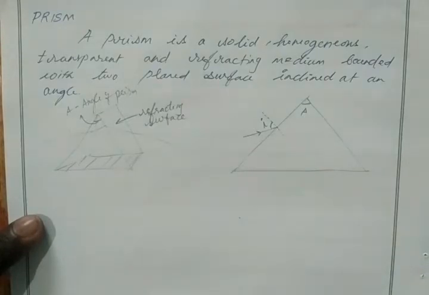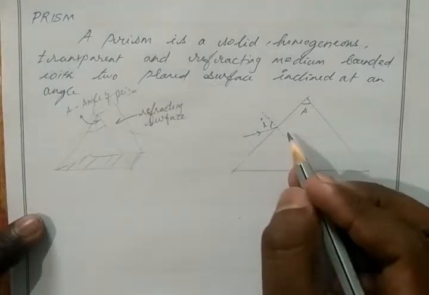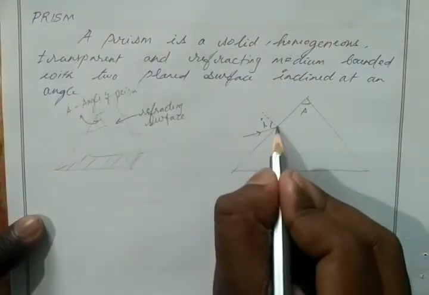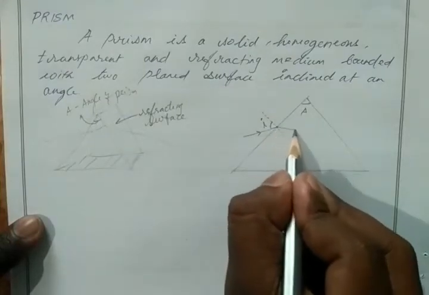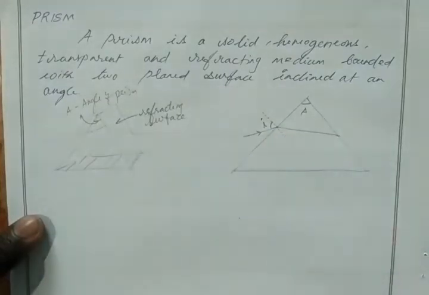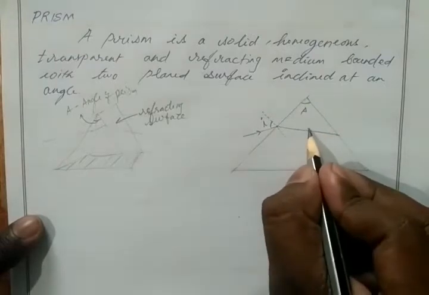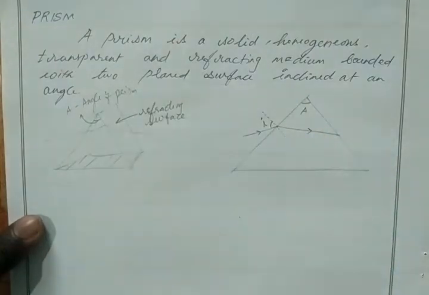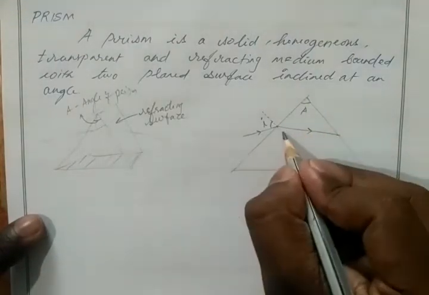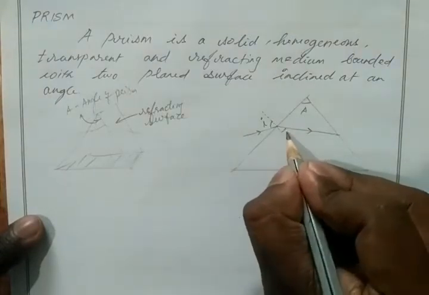Then what will happen from rarer to denser? It moves towards the normal. Okay, it bends towards the normal. So after the refraction, this ray is the refracted ray, and we take this angle as refracted angle R1.